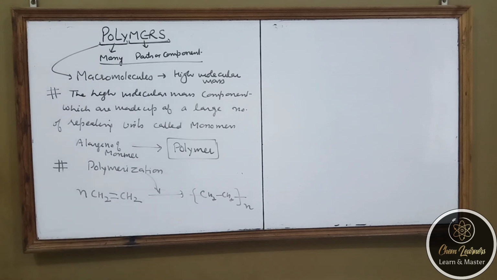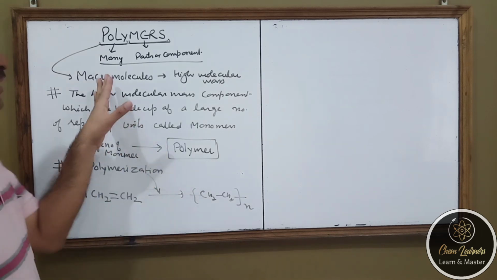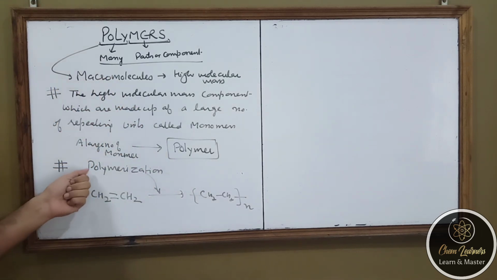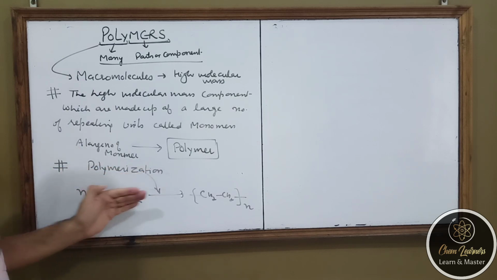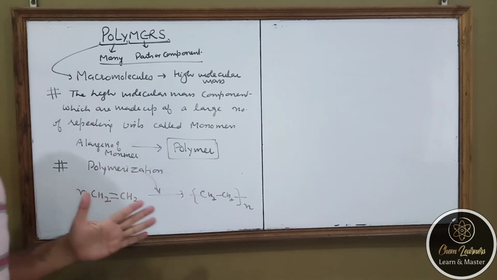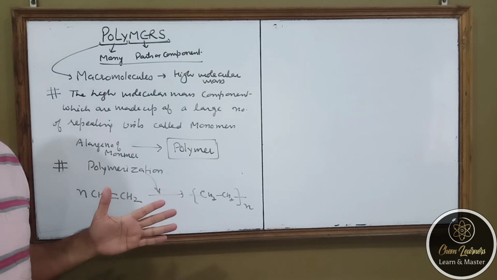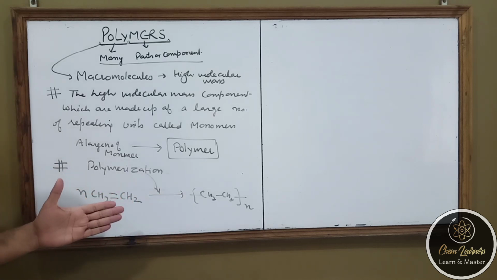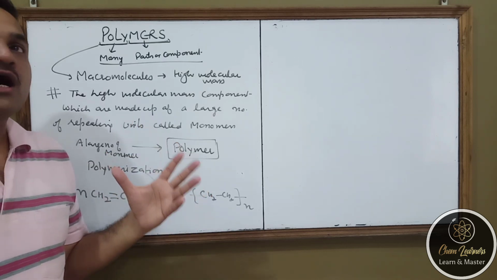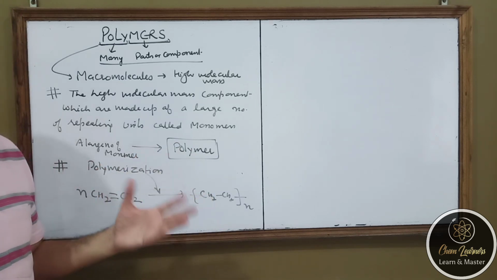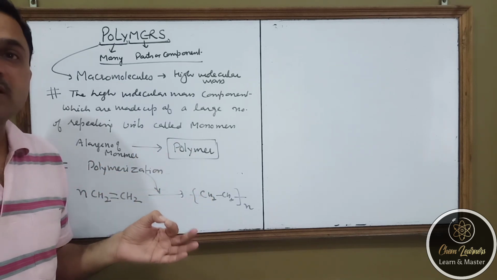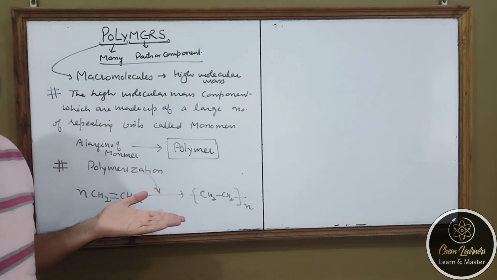which is known as a polymer. So we can say that polymers are macromolecules, but the difference is that there are repeating units. There are some other compounds which are also macromolecules, but they cannot be called polymers because they do not have repeating units. For example, chlorophyll is a macromolecule, but it is not a polymer.